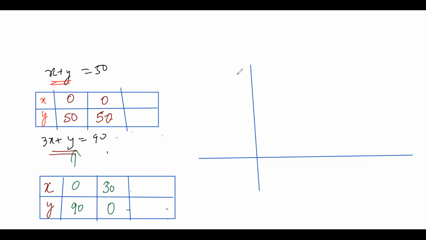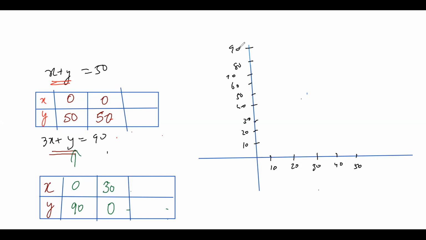So I'm just taking everything in as 10: 10, 20, 30, 40, 50, 60, 70, 80 and 90 I'm giving here.